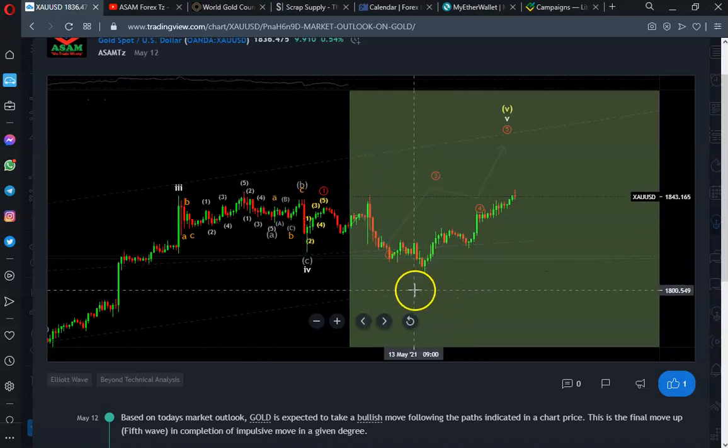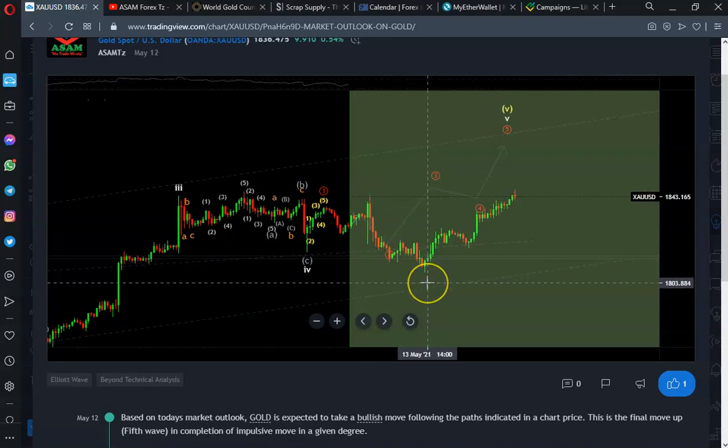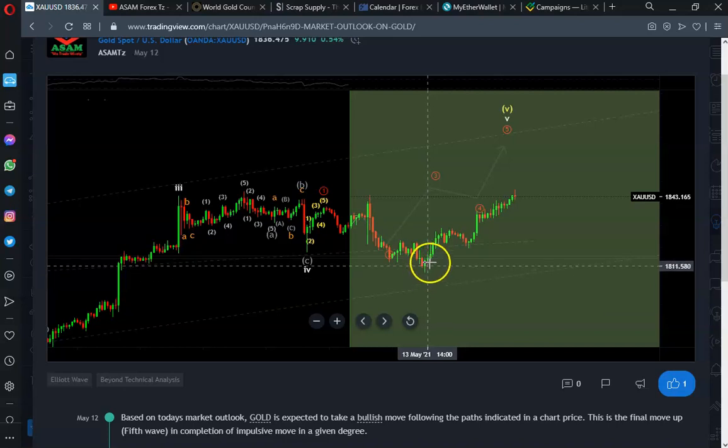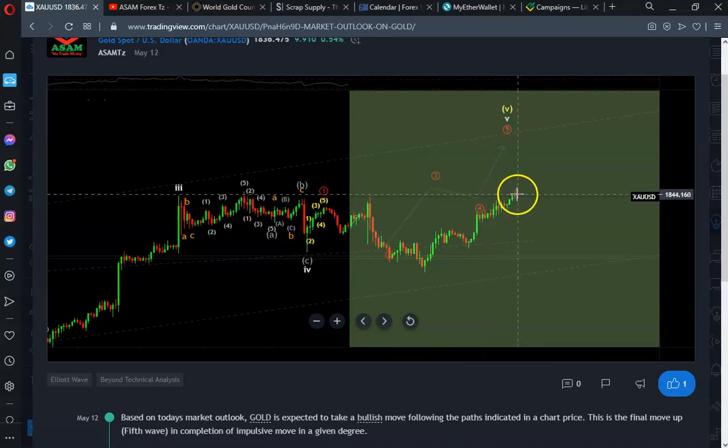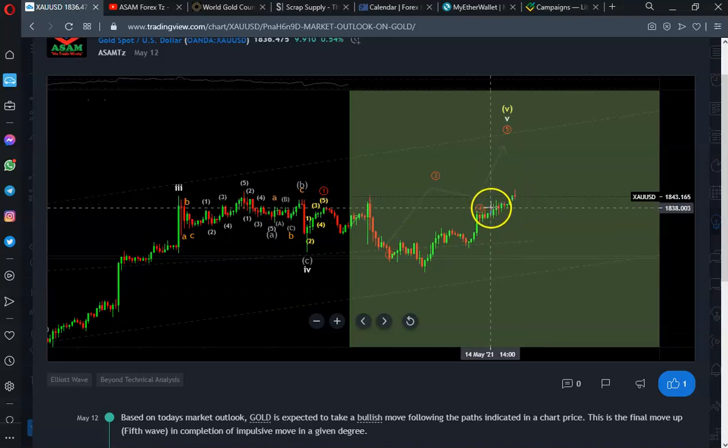So now after having that WXY to the downside, the market started a movement to the upside. That was completion of the fifth wave, where it had the first move up, then a correction, then up, and now it's still moving up. So what we're supposed to do is to reanalyze the market to understand if it has yet completed the upward movement or it is still underway.